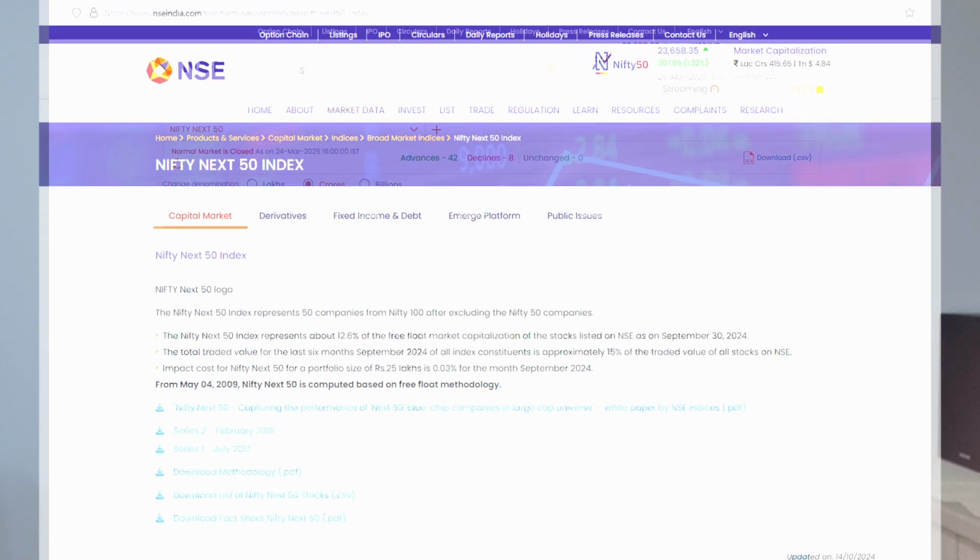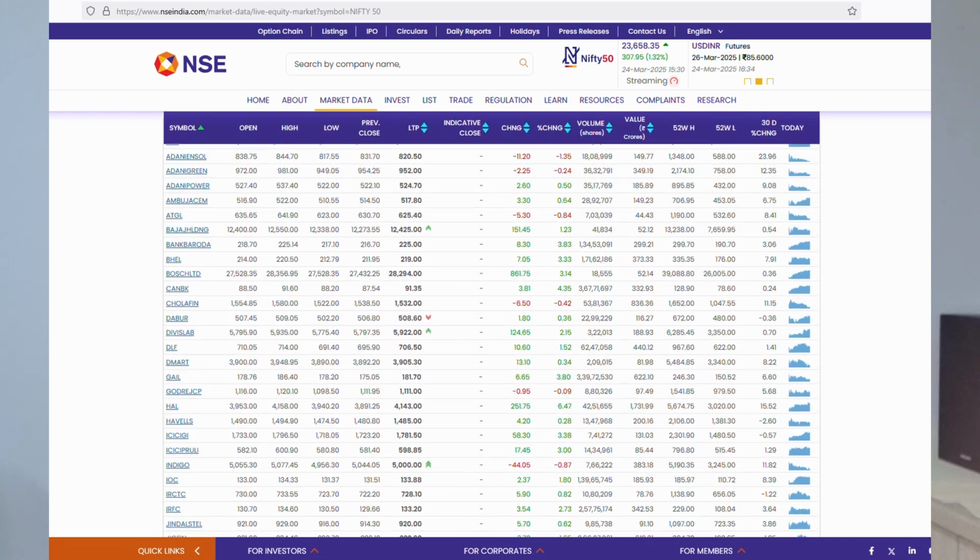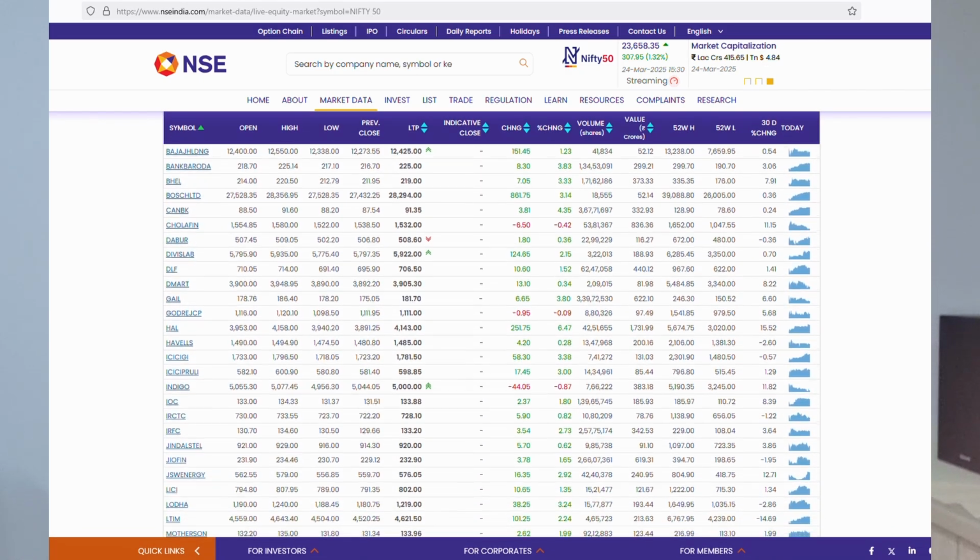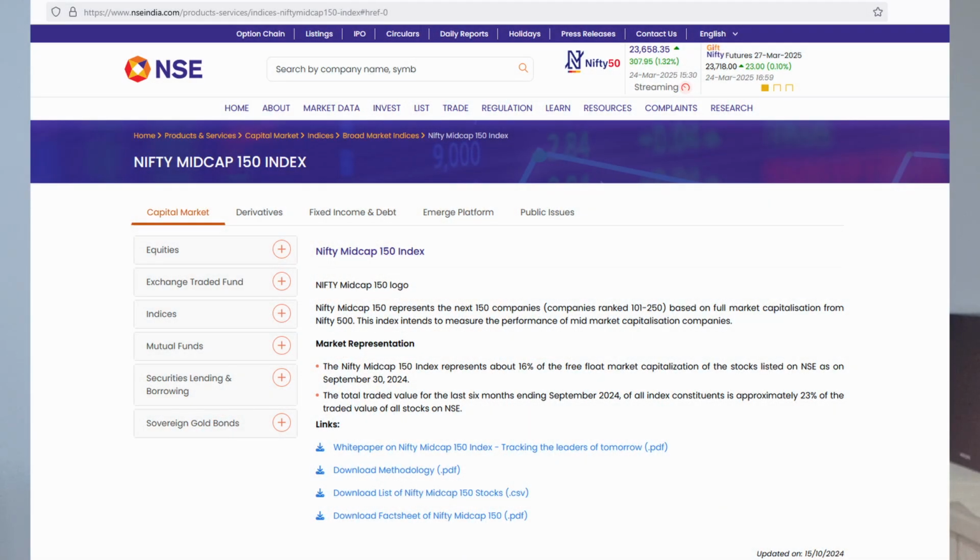Together this makes up 100 large cap companies of our country, and another 150 companies are called mid cap companies, positioned below these 100 large cap companies.